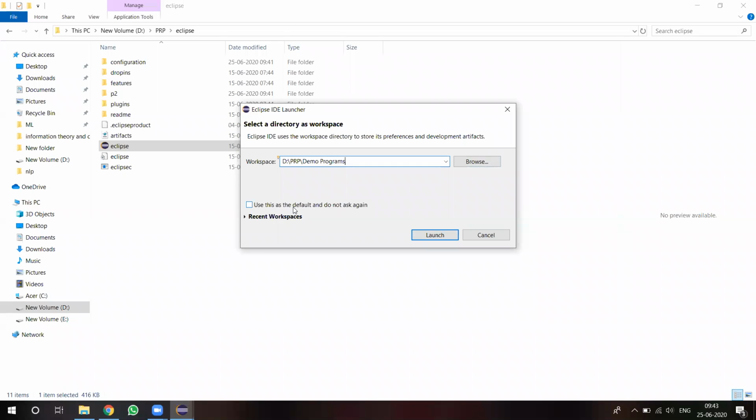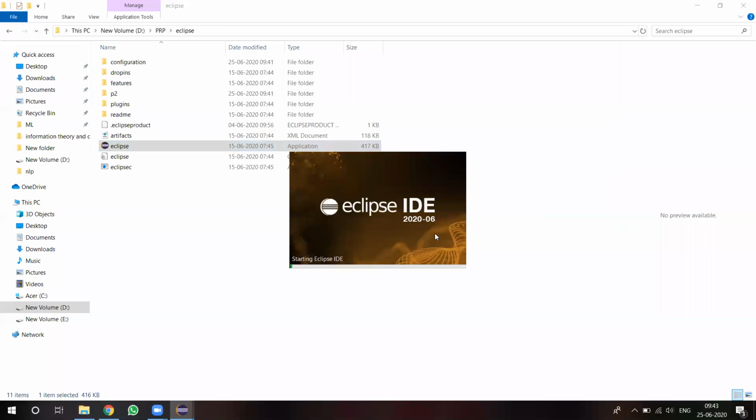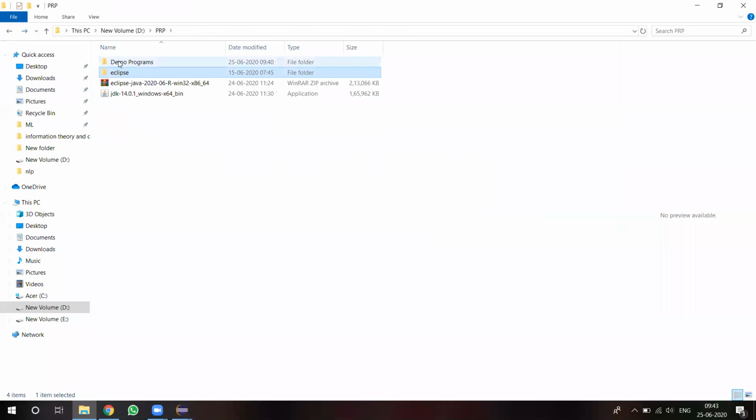If you tick this, by default all your programs will be stored in this location. Otherwise, if you want different locations for different programs, do not tick this. Then launch, and Eclipse will open, and whatever programs you write will be stored in demo programs.